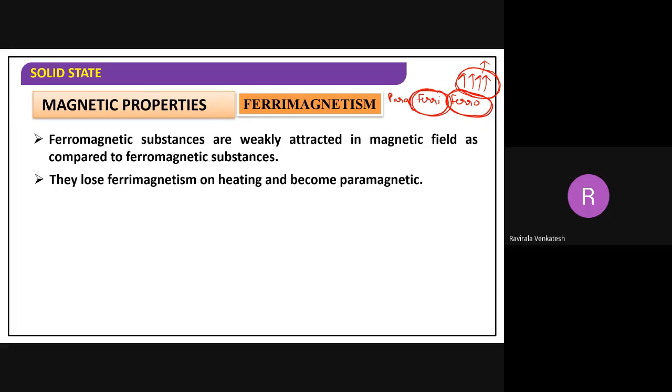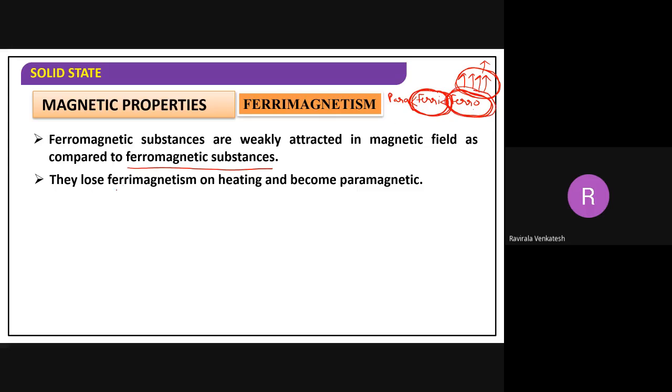Sometimes it is completely parallel, sometimes it becomes anti-parallel, and when they become anti-parallel, they will be cancelled. That is the reason they are weakly attracted in the magnetic field as compared to ferromagnetic substances. The order will be para is lesser than ferri, ferri is lesser than ferro. Ferro substances have the highest magnetic momentum.